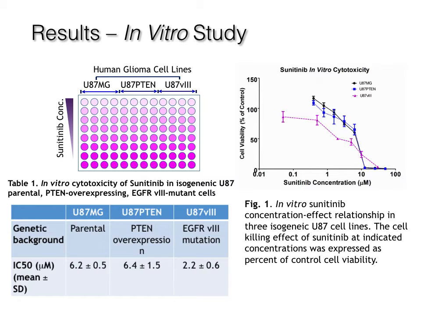As a result, in vitro treatment with sunitinib showed differential cytotoxicity in parental U87mg, PTEN overexpression U87, and EGFR8 mutant U87 cell lines. The EGFR8 mutant U87 cell line showed a lower IC50, meaning lower concentrations were needed to decrease the number of viable cells by 50%, showing an overall greater efficacy. Given the fact that the in vitro cytotoxic effects of sunitinib was concentration dependent, it is suggested that pharmacokinetics should be integrated into the strategy of optimizing treatment regimens for patients with glioblastoma multiforme who are likely to respond to sunitinib treatment.